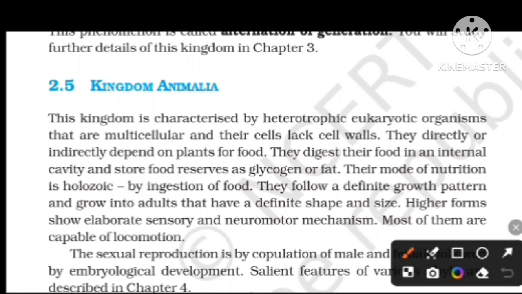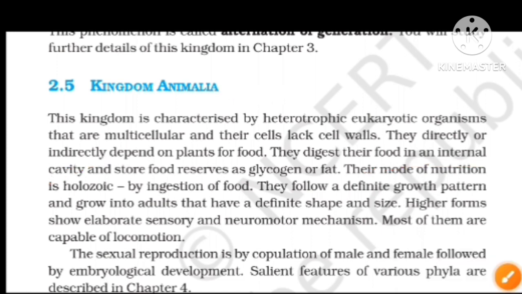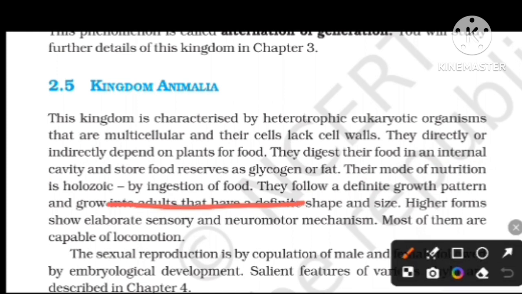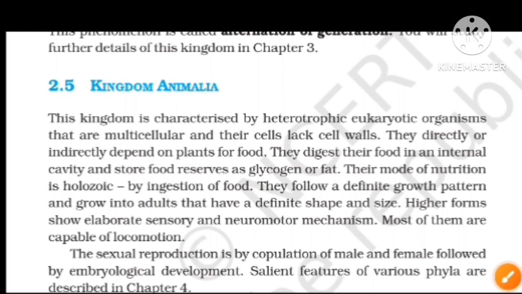Their mode of nutrition is holozoic, by ingestion of food. They follow a definite growth pattern and grow into adults that have definite shape and size.